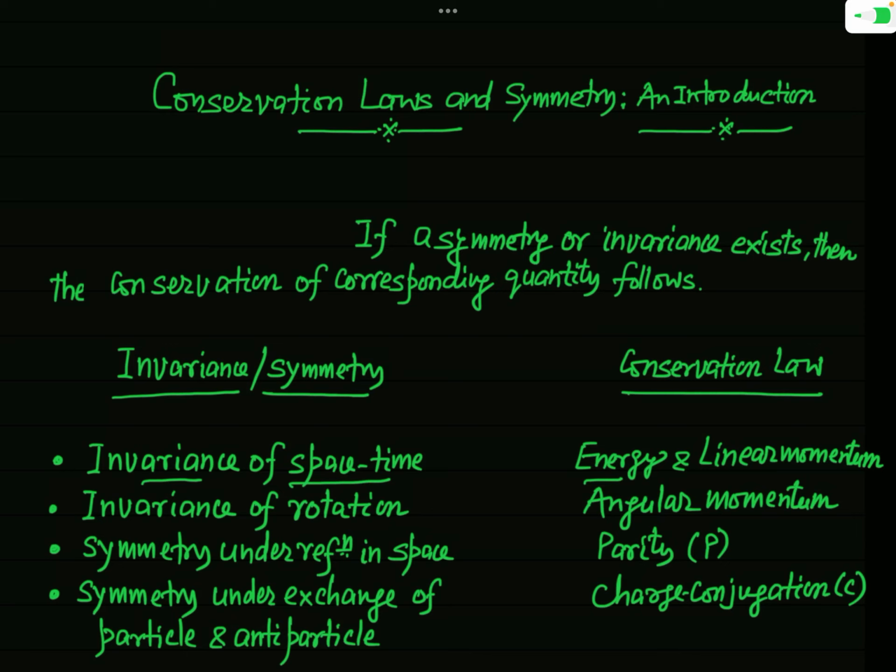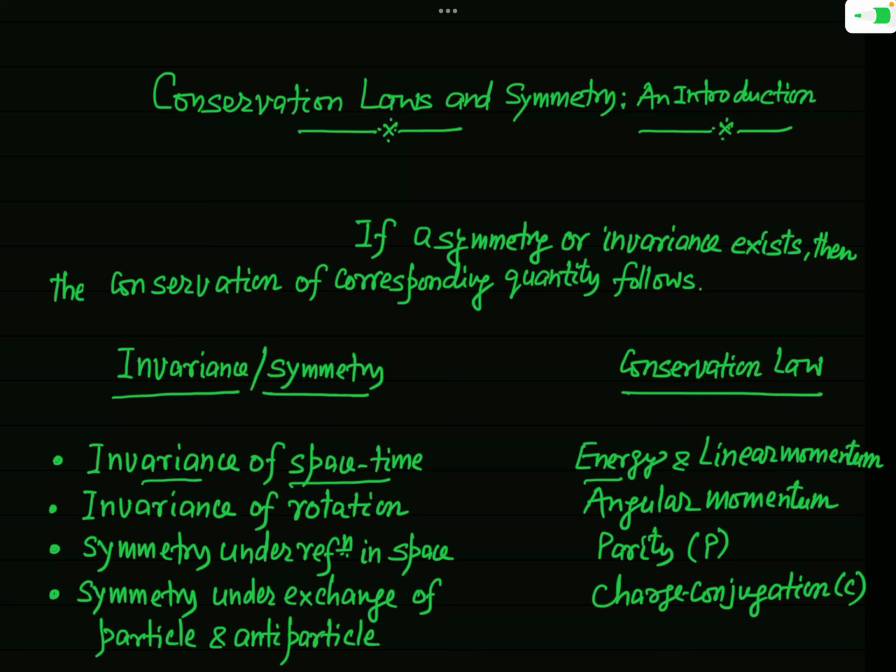And you will see later on that such a translation invariance implies that the linear momentum of the system remains conserved. You have definitely studied this in your course on classical mechanics. If you have not studied, you can go through my video on conservation laws and symmetry principle in my playlist of classical mechanics.